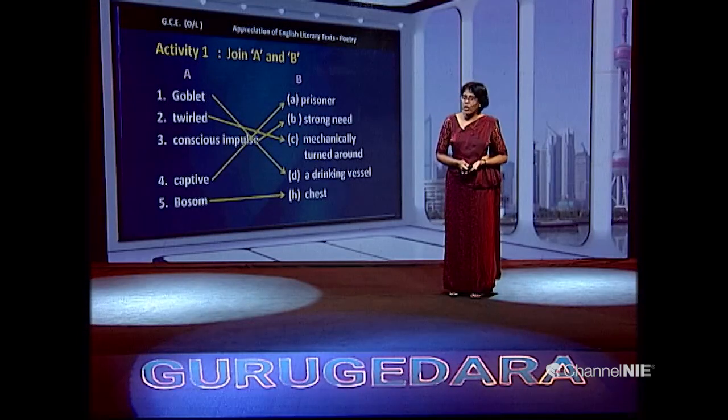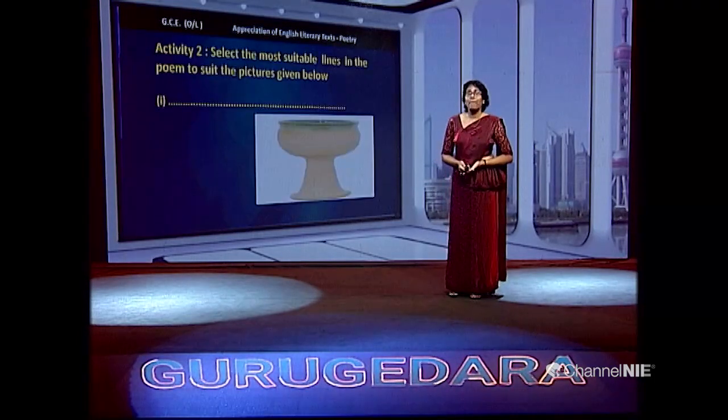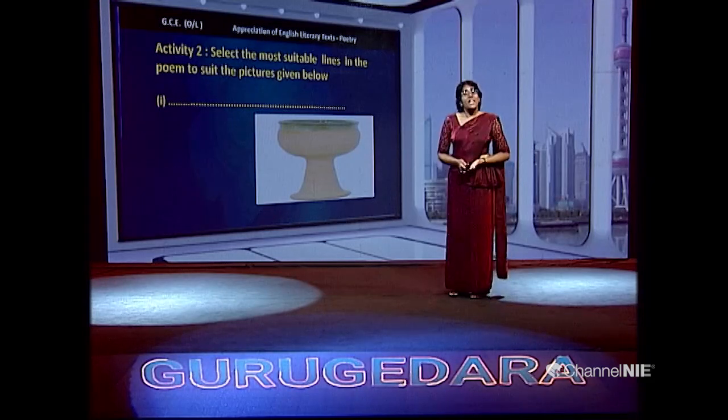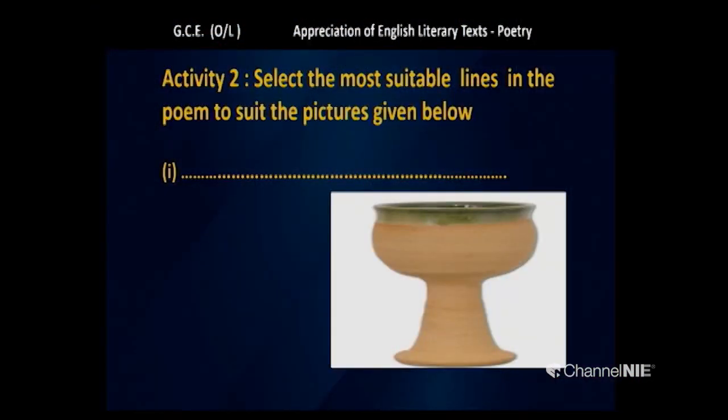Shall we move on to the next slide? Right. If you look at this, there is another activity. With those activities, I want you to be more familiar with this poem. Select the most suitable lines in the poem to suit the pictures given below.